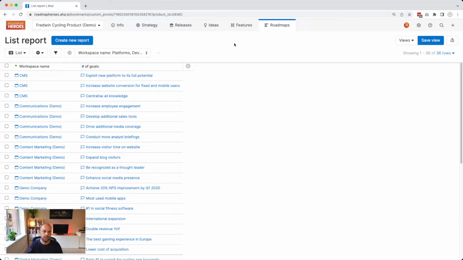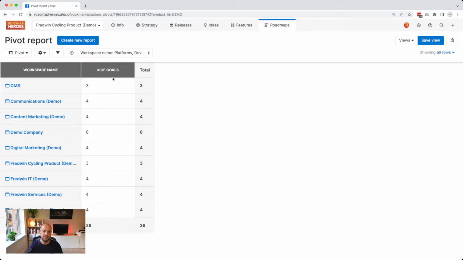There we go. And then when I come back to my pivot table, you'll see that that new name is now here and my report now looks complete. I'm really happy with this. So I'm going to go ahead and save it.